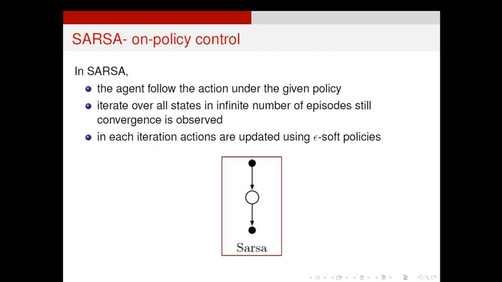Over an infinite number of episodes, it repeats as many times as possible so as to ensure the convergence of the values. Then in each iteration in an episode, the actions are updated using an epsilon soft policy.